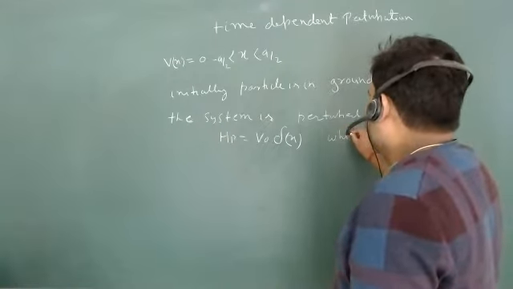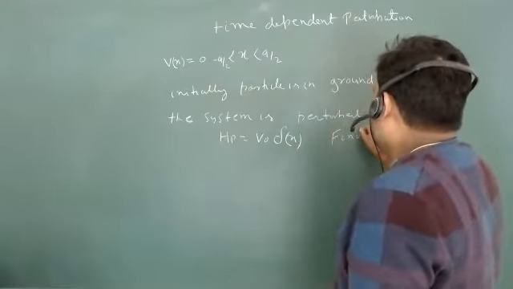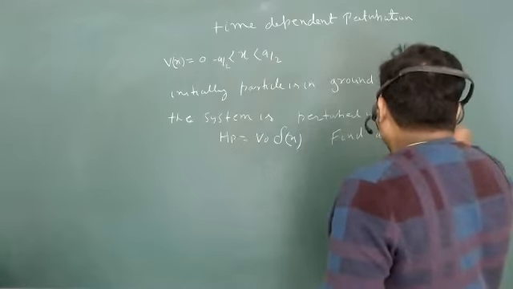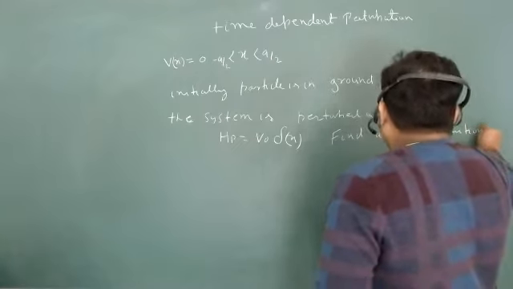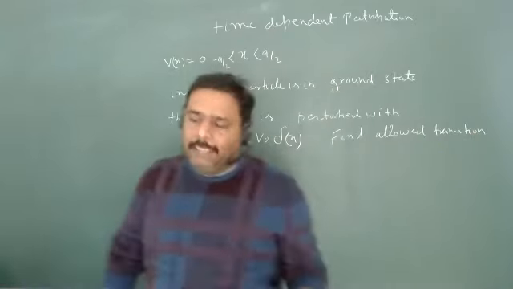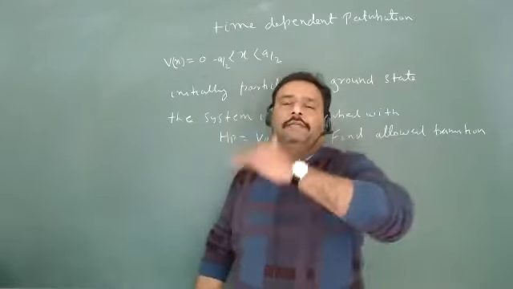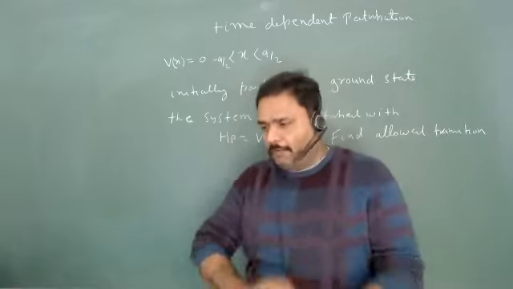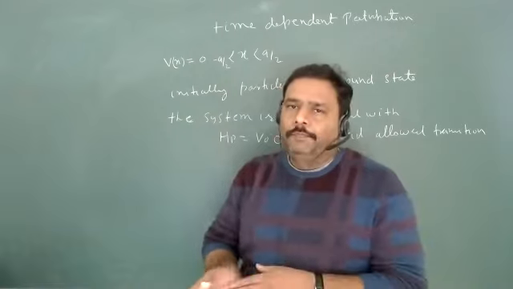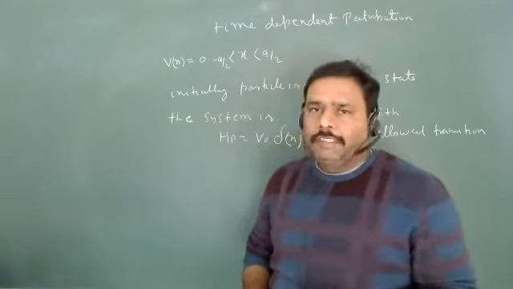Find the allowed transition. So you have to write the rule of transition in general, but I have given that my particle is initially in the ground state. So from the ground state, in which state can it go? It can go to the first state, second excited state, to third. What are the basic things where it can go? Okay, so we have to just go for